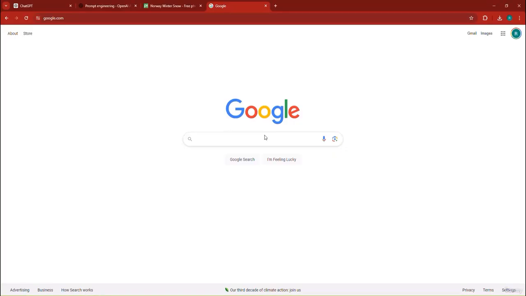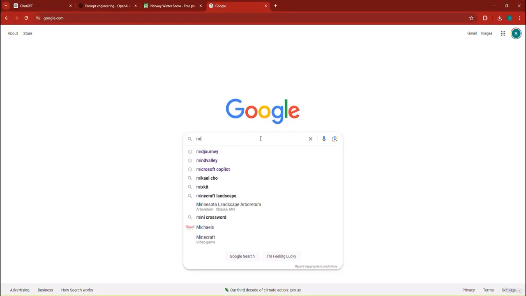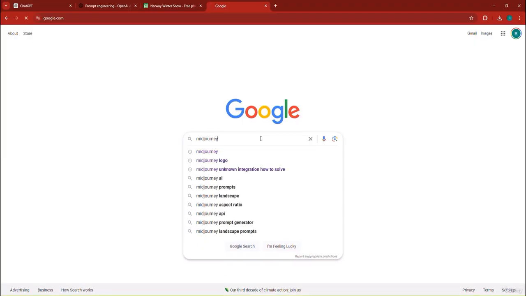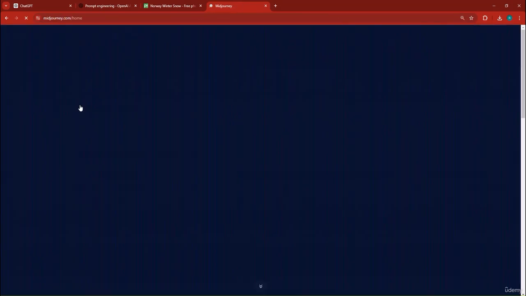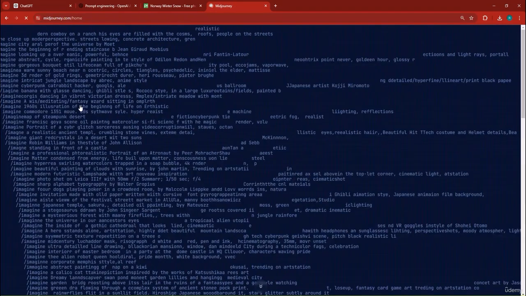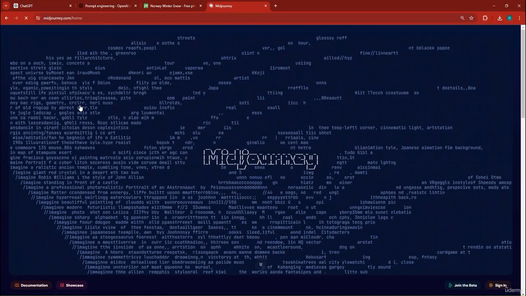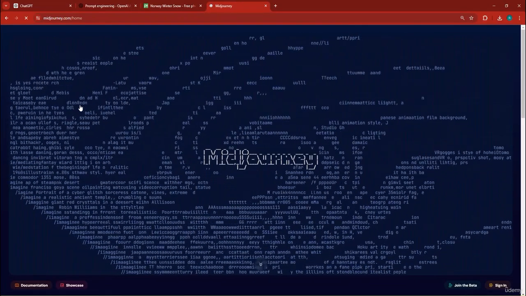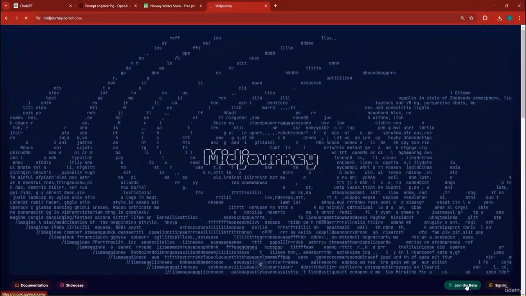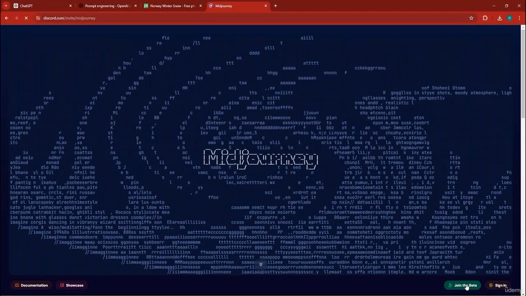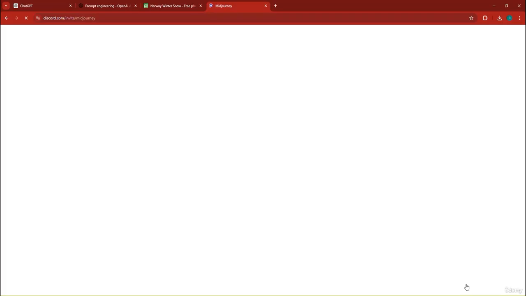So if I go, for example, to Google, and if I were to search for Midjourney, I will find the link to Midjourney, which I can just simply click on from here. Now, once you go to Midjourney, there are multiple ways of how you can use it. You can use the Midjourney app on the browser or go to the beta, join the beta and go to Discord, which is what I'm about to do right now. I'm going to join the beta right here because that enables me to chat with Midjourney directly using the chat bot inside of the Discord. And quite frankly, I like this more than the Midjourney app.